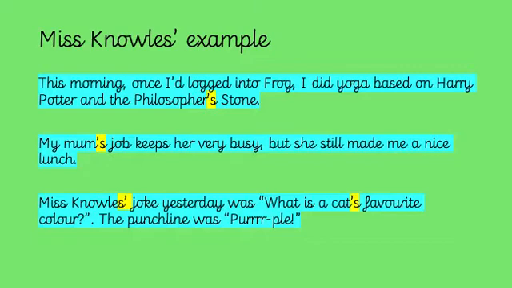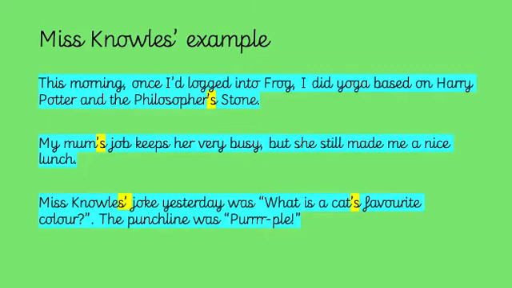And our last sentence, my last example: Miss Knowles's joke yesterday was, "What is a cat's favourite colour?" The punchline was purple. Okay, so in this sentence here you can see there's quite a lot of things for you to keep an eye out for. There's our speech, so you've got your inverted commas around your speech. You've got a capital letter inside your speech for the first letter, and you have some form of punctuation before you close your speech. But that's not actually what we're focusing on today.